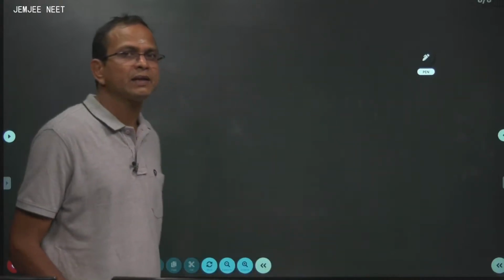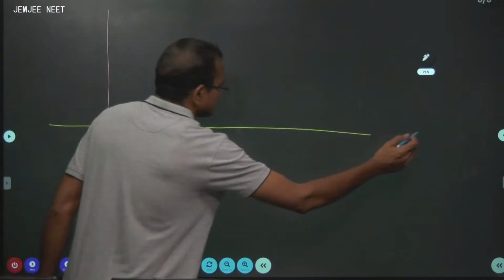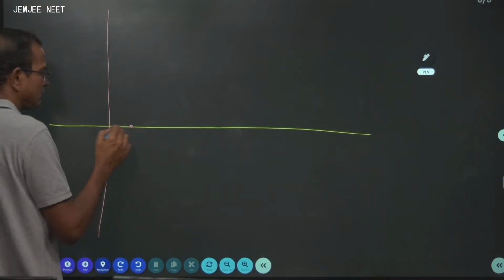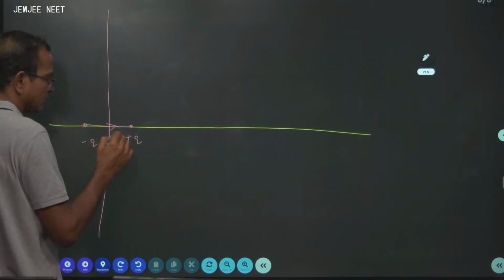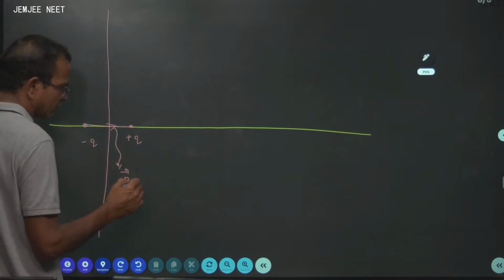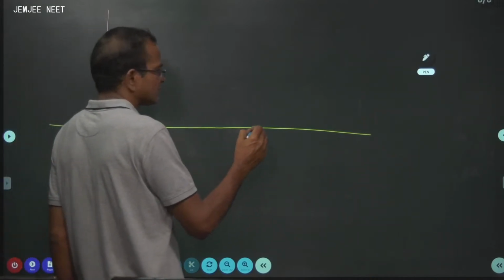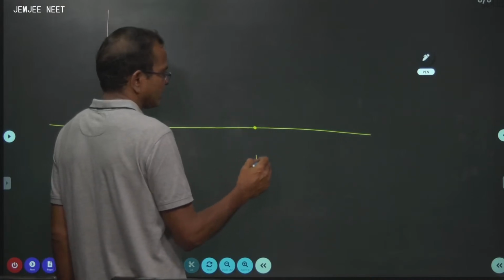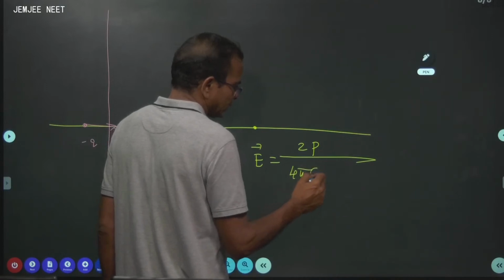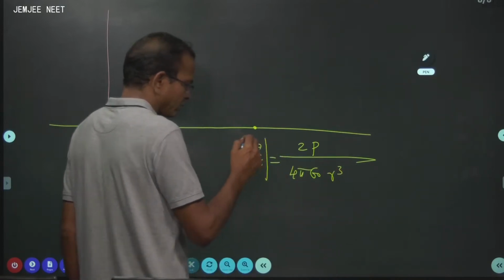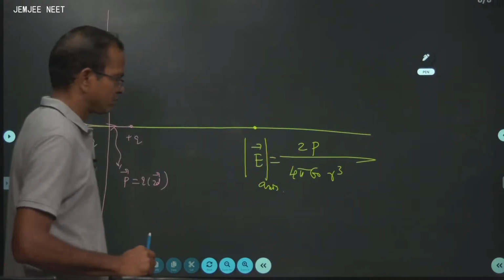Then we want to know the electric field due to an electric dipole. Suppose it's an electric dipole, plus q and minus q, with electric dipole moment p vector equal to q into 2d vector. Then here the electric field E is given by 2p divided by 4 pi epsilon 0 r cube. I am talking only about the modulus value on the axis. I am not giving direction to this.